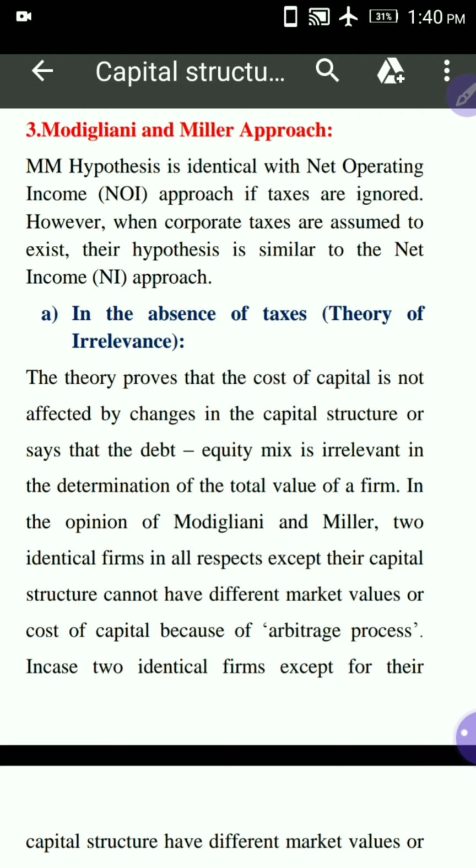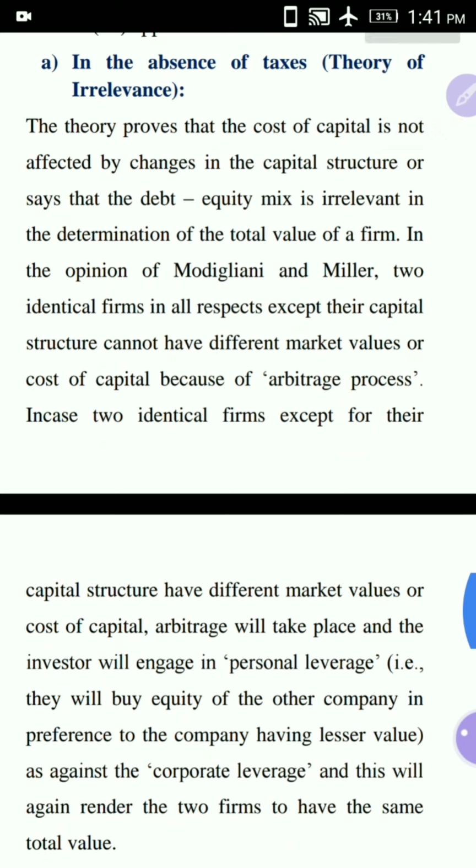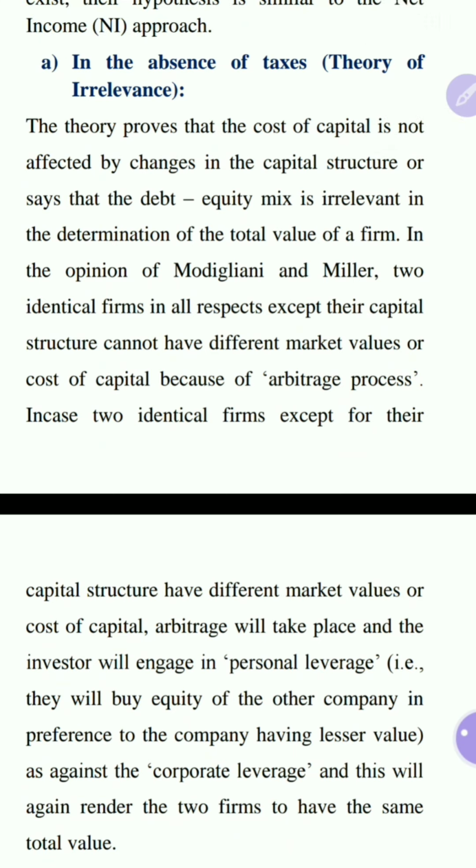In the opinion of Modigliani and Miller, two identical firms in all respects except their capital structure cannot have different market values or cost of capital because of the arbitrage process. In case two identical firms except for their capital structure have different market values or cost of capital, arbitrage will take place and the investor will engage in personal leverage as against corporate leverage, and this will again render the two firms to have the same total value.